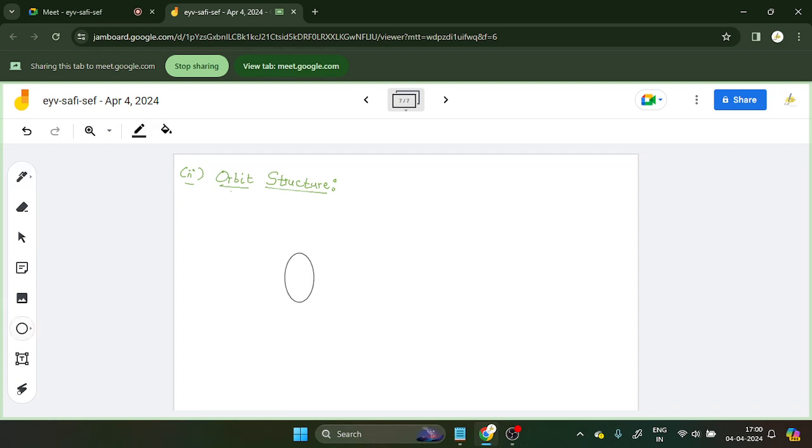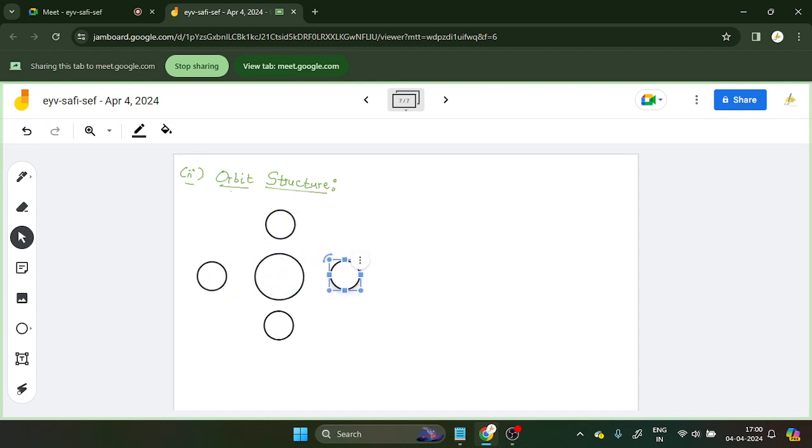So this is your carbon. It will be surrounded by 4 Cl atoms, right? Carbon surrounded by 4 Cl atoms. So one Cl atom here, one here, one here, and another here.